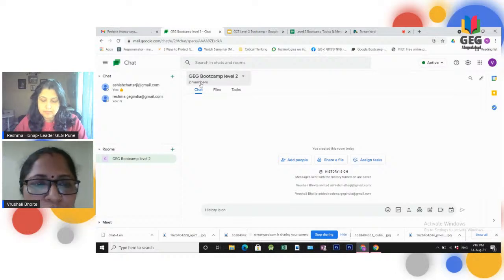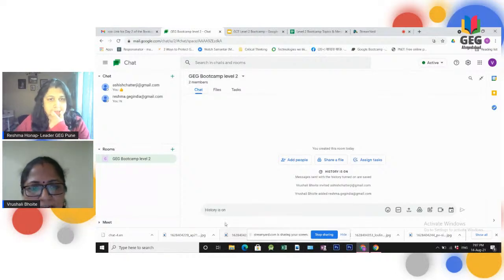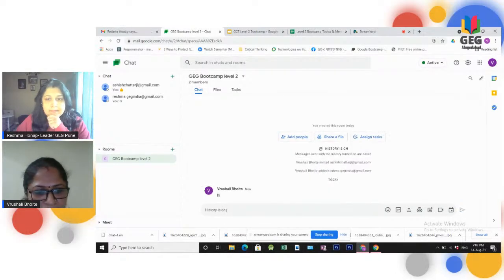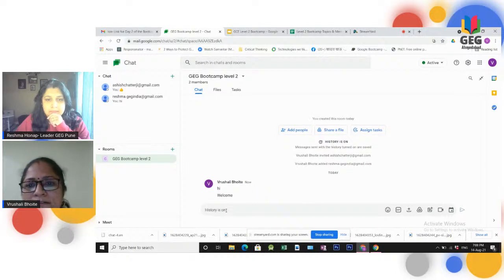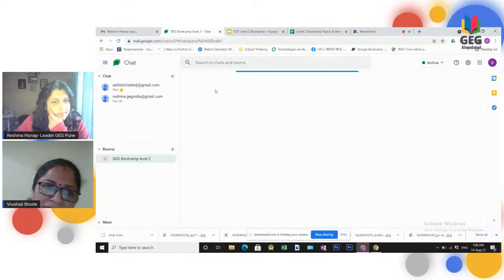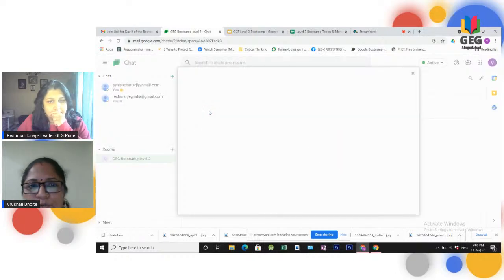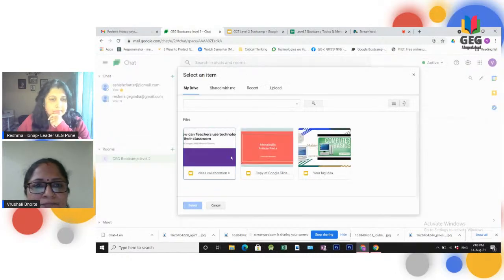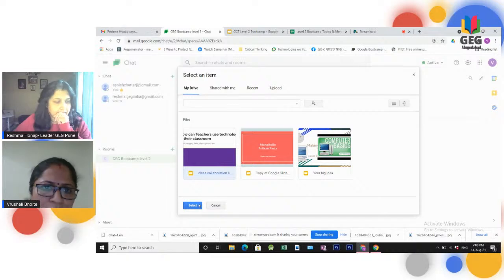You can see it shows the members. Here you can chat directly, and here you can send the files. If I want to add a file, I can add a PPT, document, whatever you want from your drive, or you can upload from your computer.